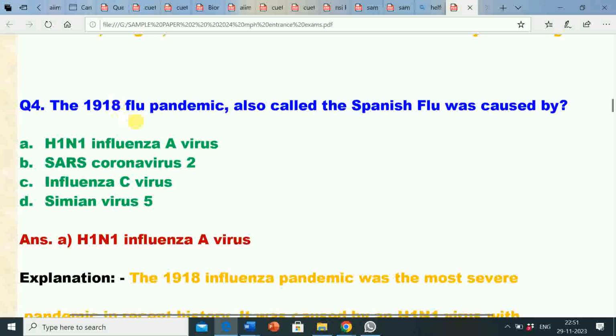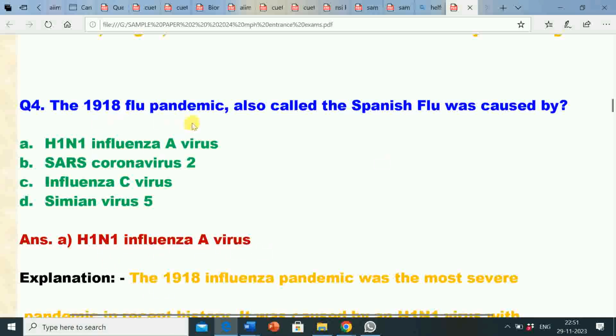Next question number 4, the 1918 flu pandemic, also called the Spanish flu, was caused by option A H1N1 influenza A virus, option B SARS coronavirus 2, option C influenza C virus, option D simian virus 5. Correct answer is option A H1N1 influenza A virus.